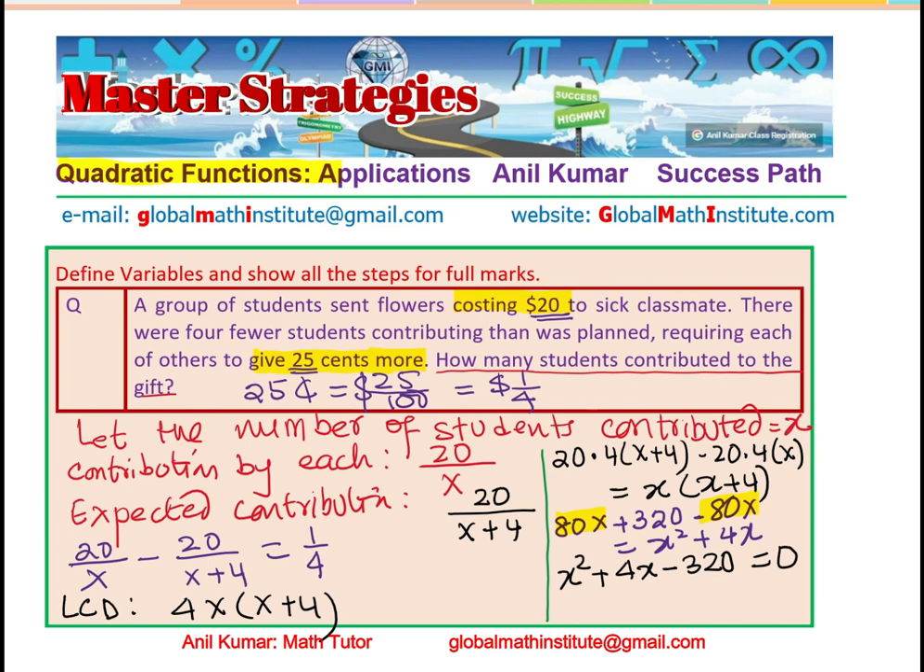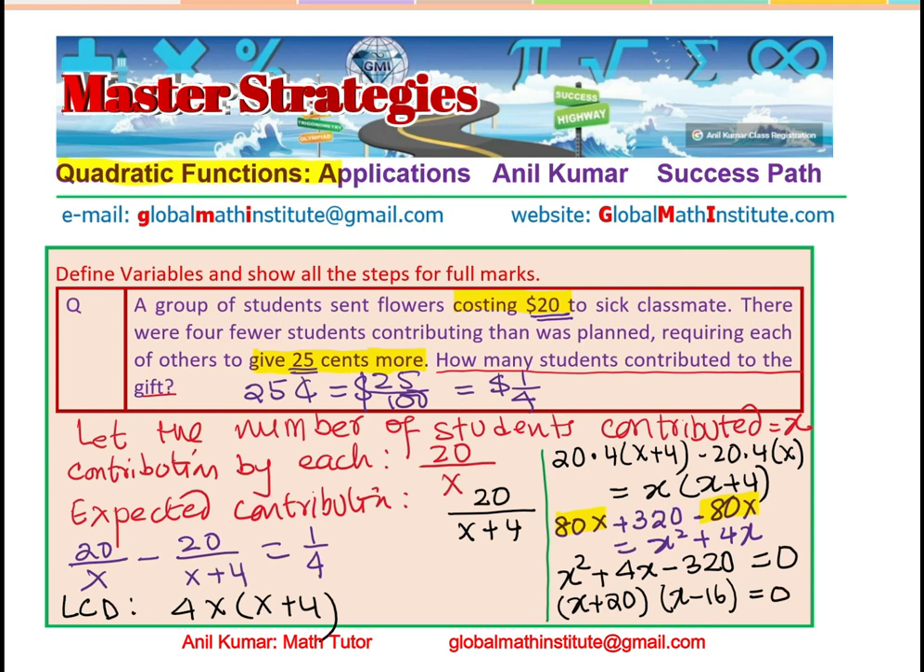So we need a product of -320 and a sum of 4. The two numbers could be what? Well, 16 times 20 can work for us, and therefore we'll write this with the bigger number being 20, right? So (x + 20)(x - 16) = 0.